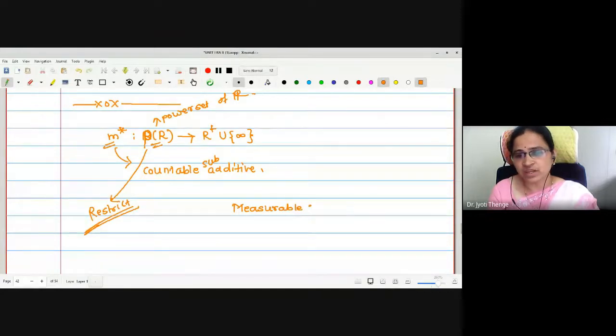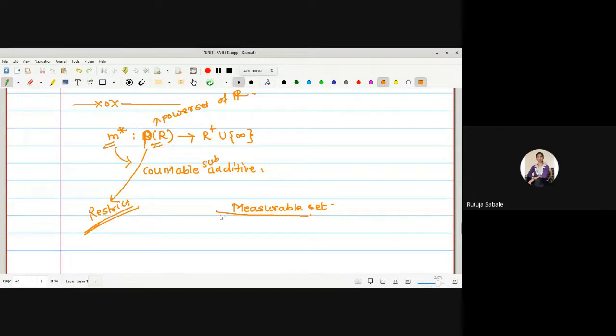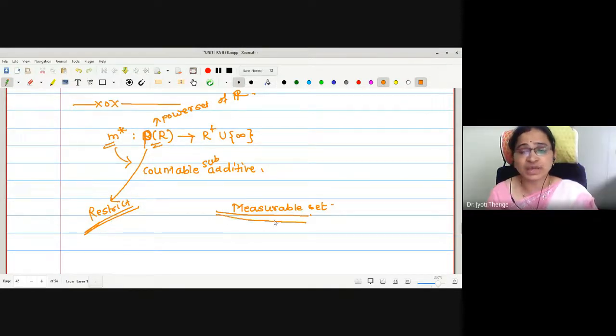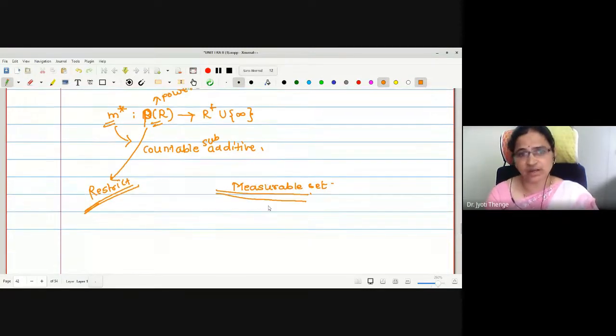What is the meaning of the word measurable? It is a set whose measure is possible, or a set which we can measure. A set which we can measure is measurable, right? Therefore, Lebesgue has given the new kind of set, the Lebesgue measurable set.